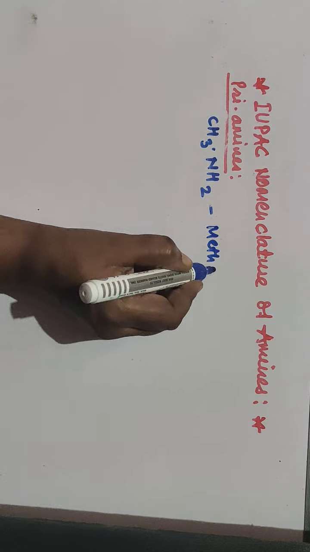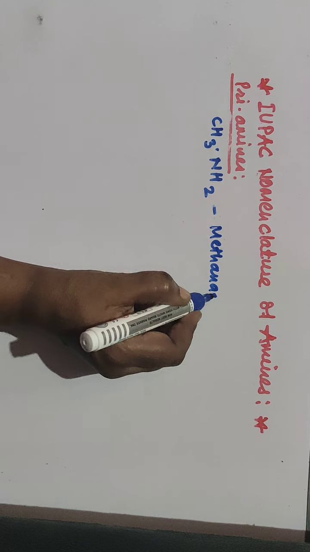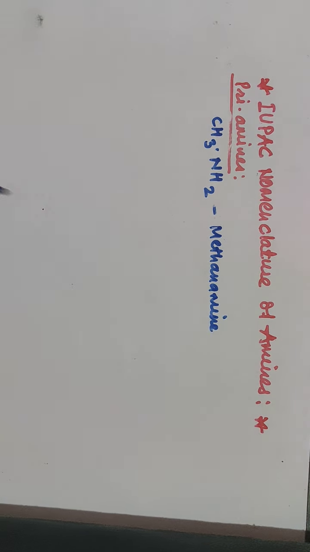So the name is methanamine. Generally, these are alkanamines.